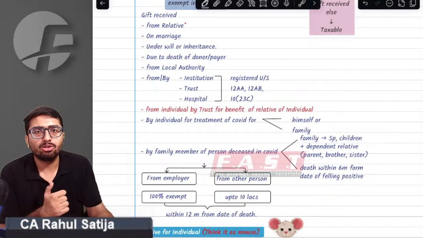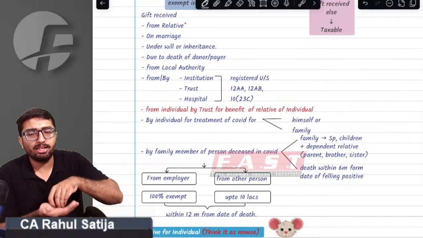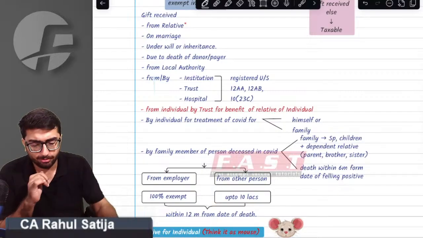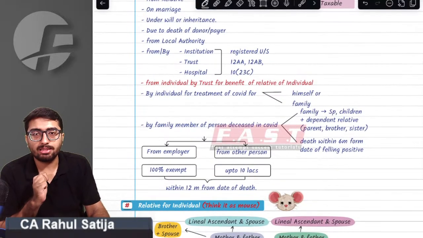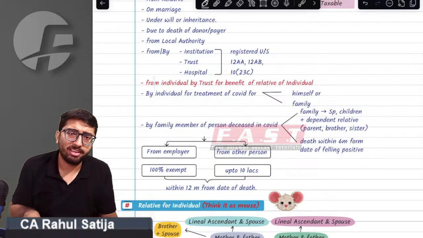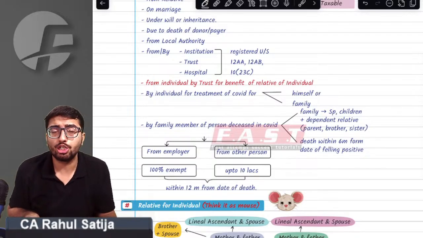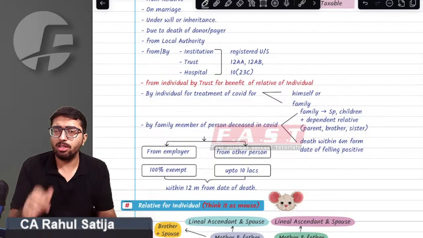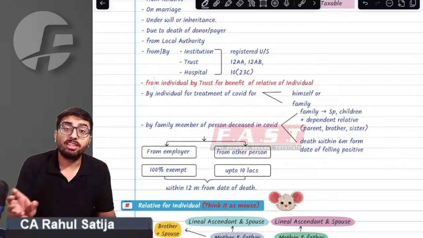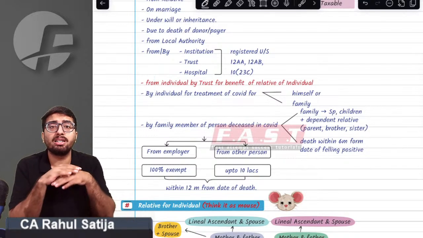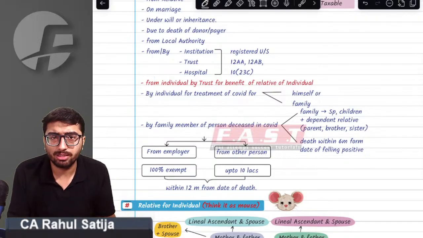So this is not less than sort of gift. Provision says if I am getting any kind of gift from local authority, it is always exempt. Sir, provision says if we have any kind of trust which is registered under section 12AB, or any hospital or institutes which are registered under section 10(23C), if they receive any gift, or somebody receiving gift from them, then it is not treated as gift under section 56(2)(x).